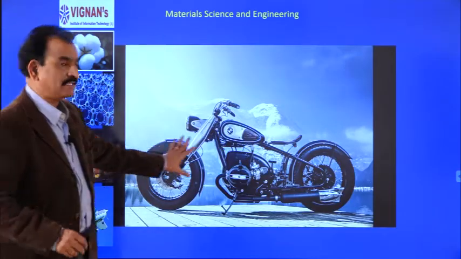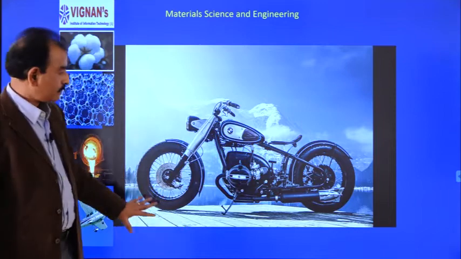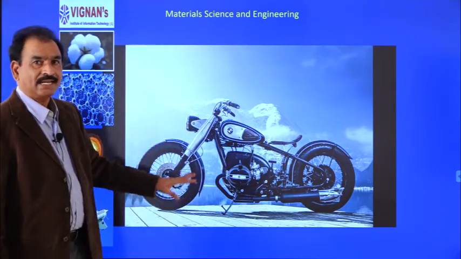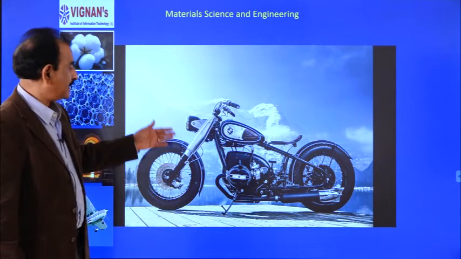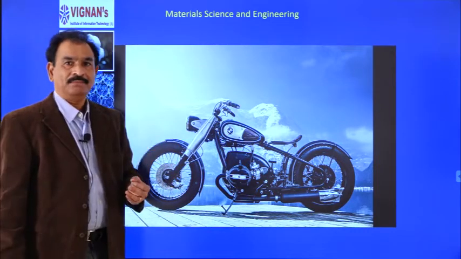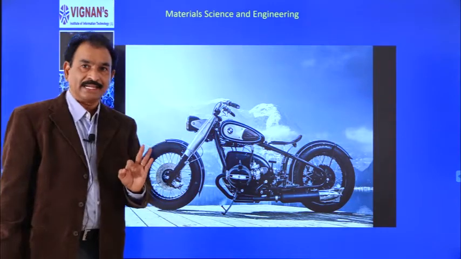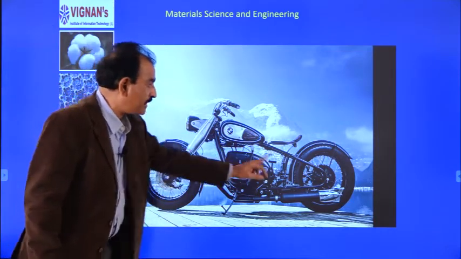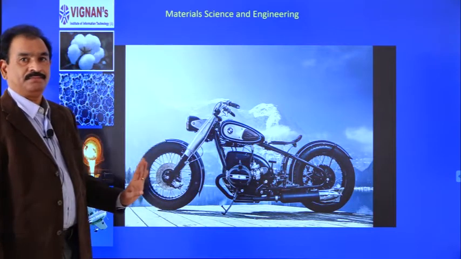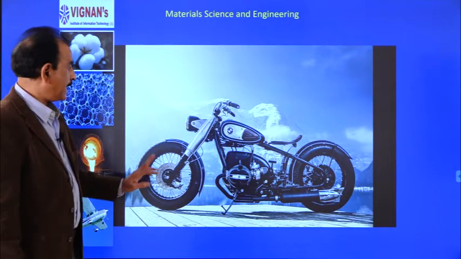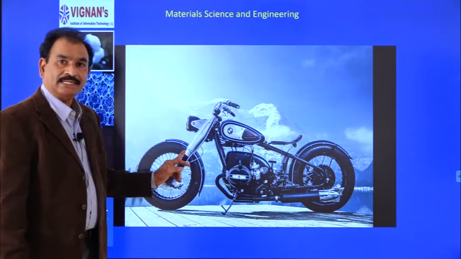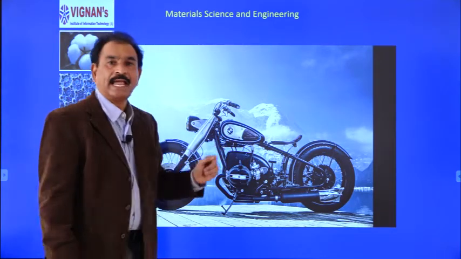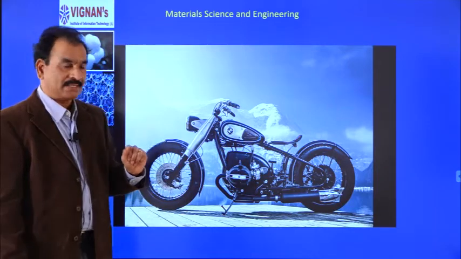suppose you see this motorcycle. Motorcycle parts you know very well. It has tires, seat, handle, etc. But as an engineer, you should know what materials are used for various parts. For example, if you take the handle, mostly it is mild steel. Similarly, the petrol tank is also made up of mild steel.